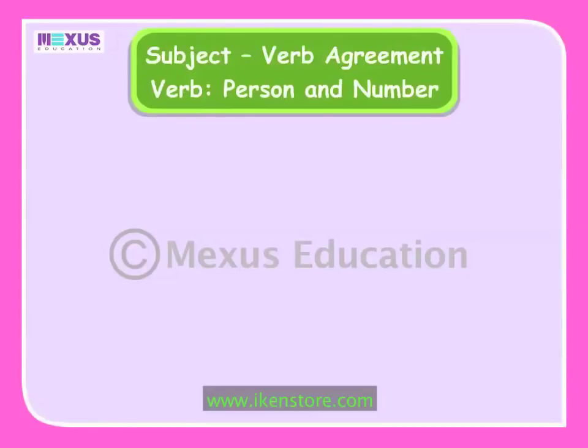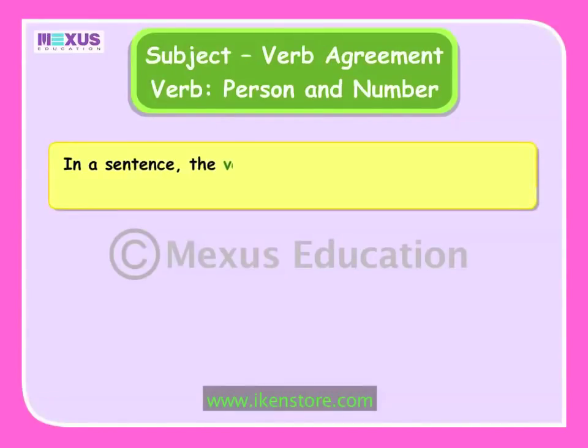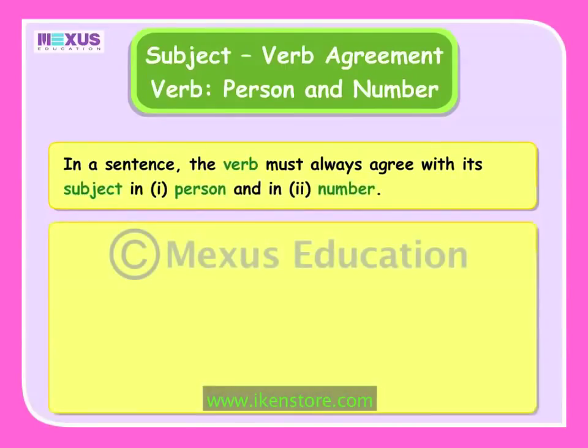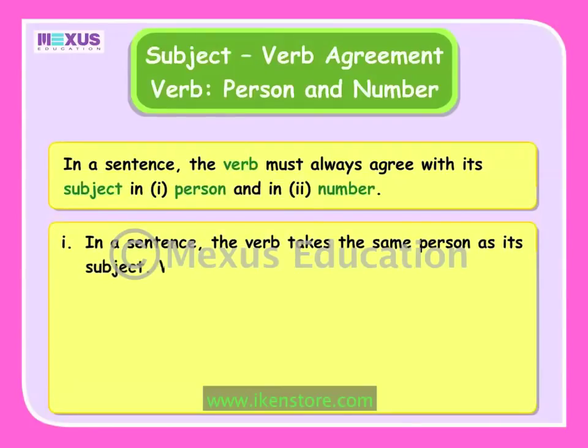From the examples we have covered so far, we can come to the rule that in a sentence, the verb must always agree with its subject in person and in number. This implies that in a sentence, the verb takes the same person as its subject.